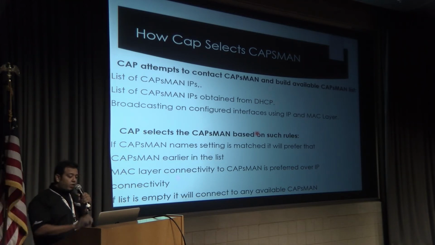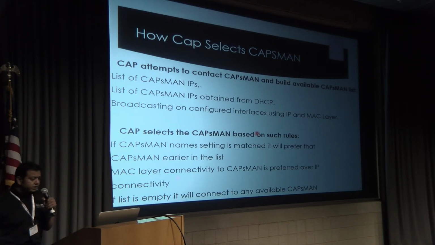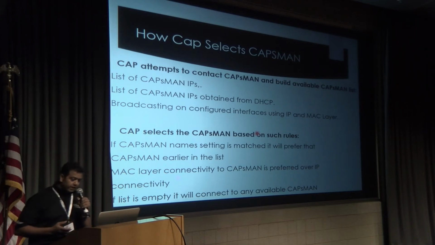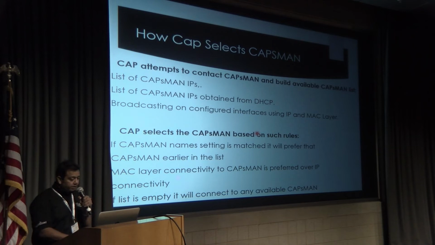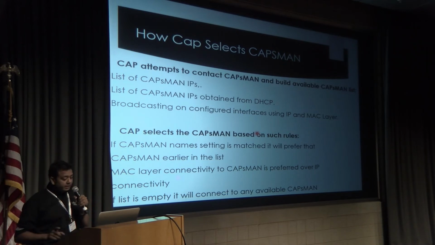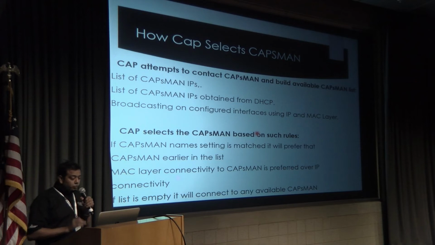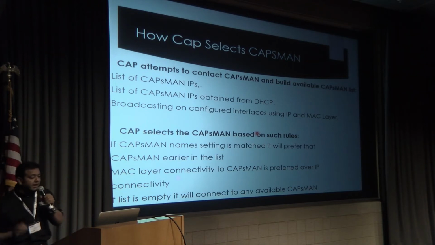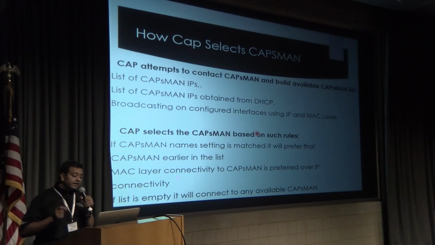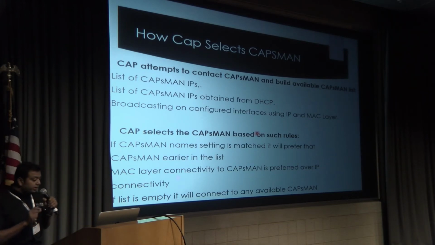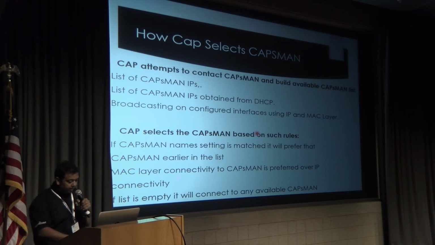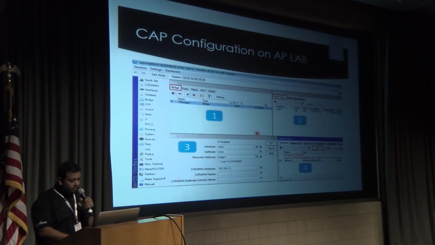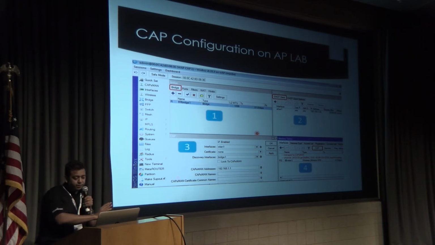The CAP attempts to contact a CAPsMAN and builds an available list: a list of CAPsMAN IPs obtained from a DHCP server, and by broadcasting on a configured interface using IP and MAC layer. The CAP selects the CAPsMAN based on some rules. If the CAPsMAN name setting is matched, it will prefer the CAPsMAN earlier in the list. MAC layer connectivity to the CAPsMAN is preferred over IP connectivity, which I have already conveyed to you. Okay, so the CAP part we have already done.